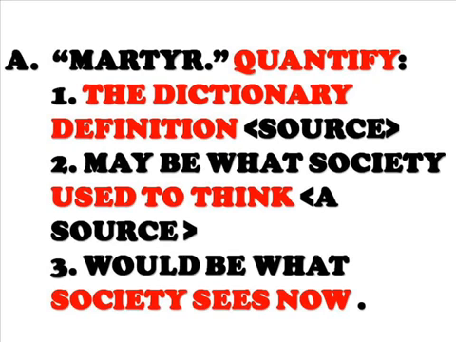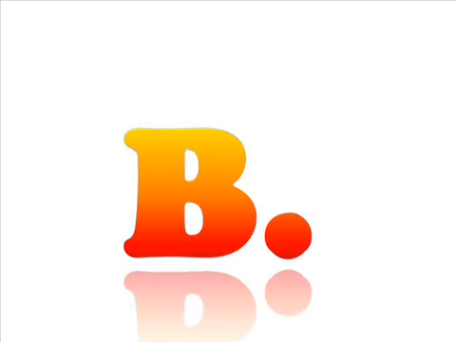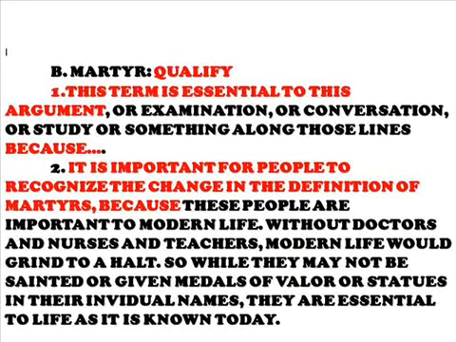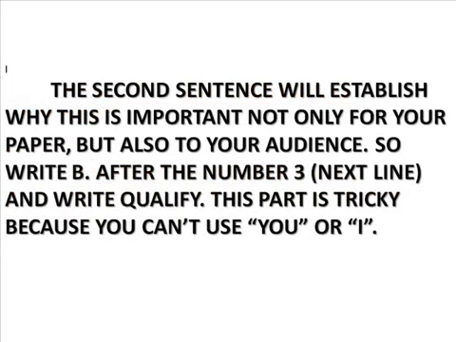All right, the second sentence is going to establish why this is important not only for you or for your paper, but also for your audience. This is establishing your pathos. You're appealing to your audience. So write the letter B after the number 3 on the next line, and then write qualify. This part's tricky because you can't use you or I. You can only use third person. Remember, no first or second person. But you still have to establish the importance of the paper.